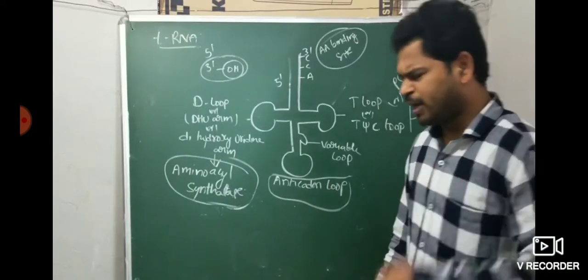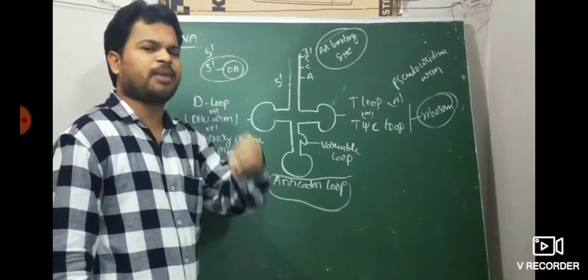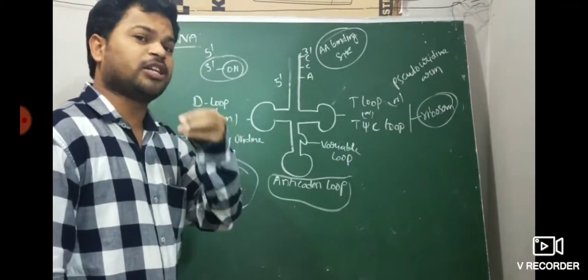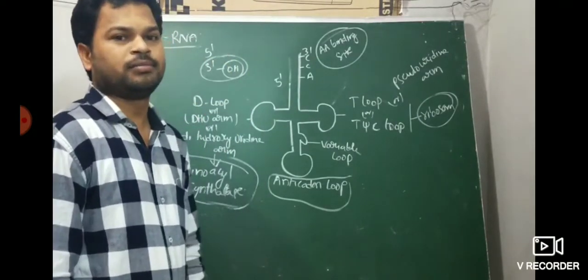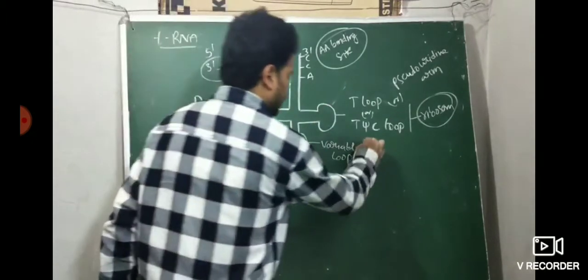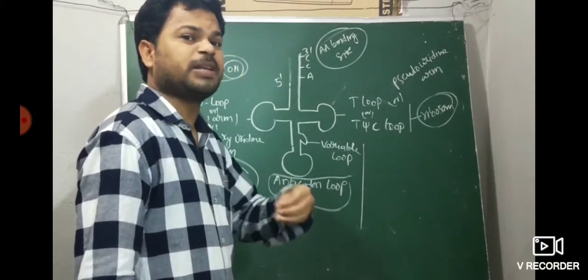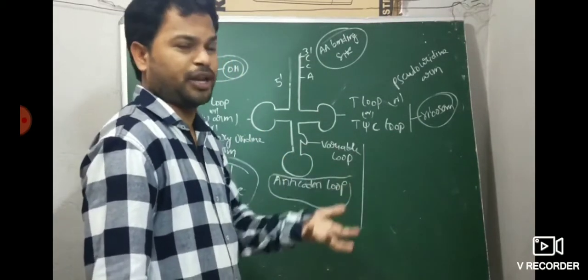There are many tRNAs in the cytoplasm. We know there are 20 amino acids naturally. Each amino acid is coded by one or more than one codon. 61 codons are there. The tRNA mainly binds with a specific amino acid.